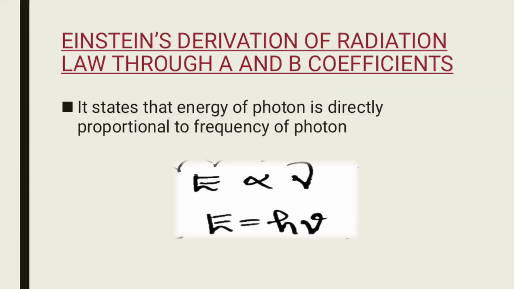So here we are going to discuss Einstein's derivation of radiation law through A and B coefficients. This law states that the energy of a photon is directly proportional to the frequency of the photon, where E is directly proportional to nu, that is E is equal to h nu.